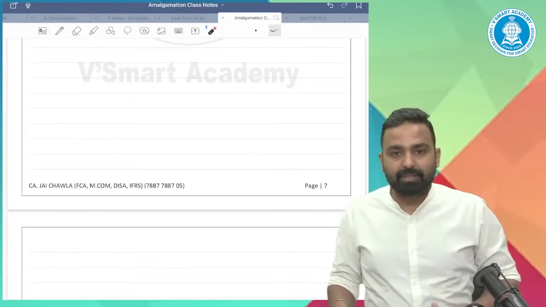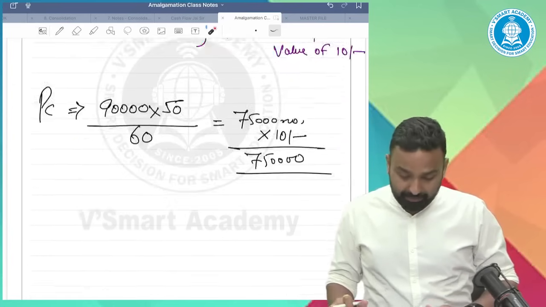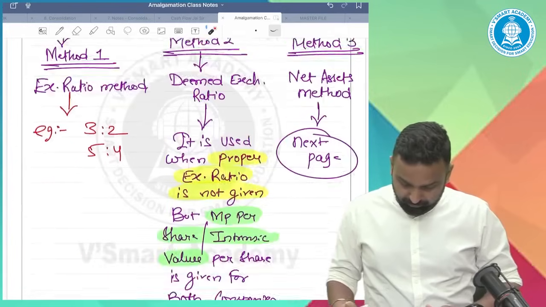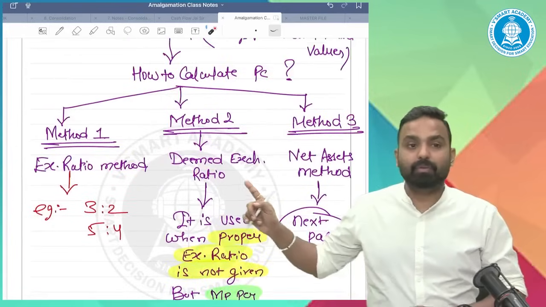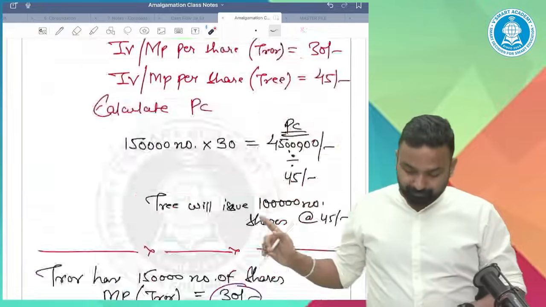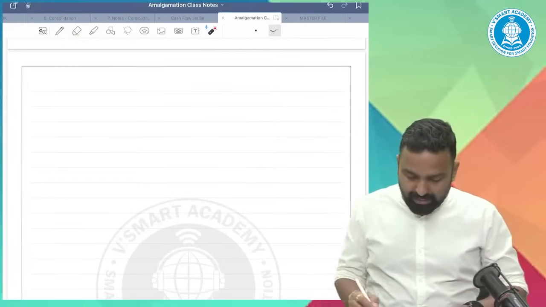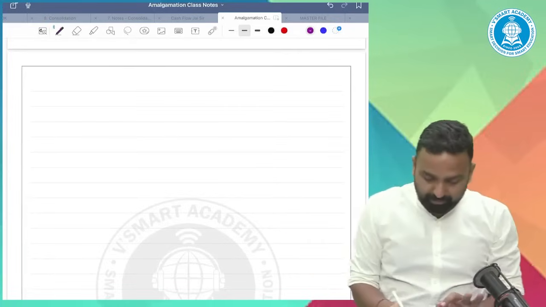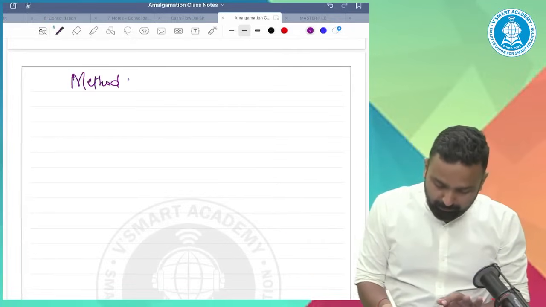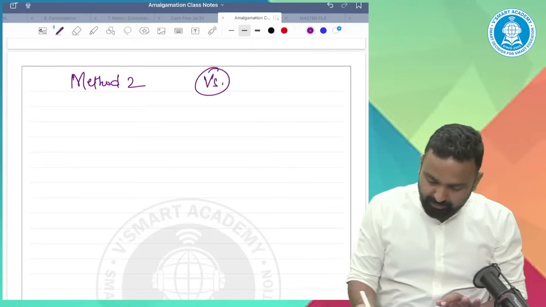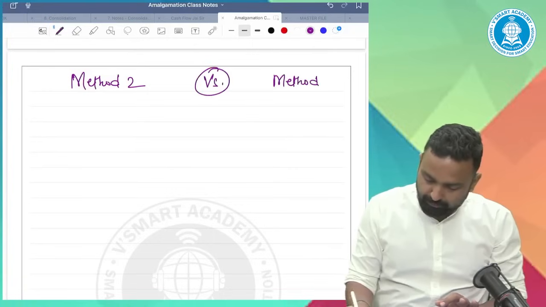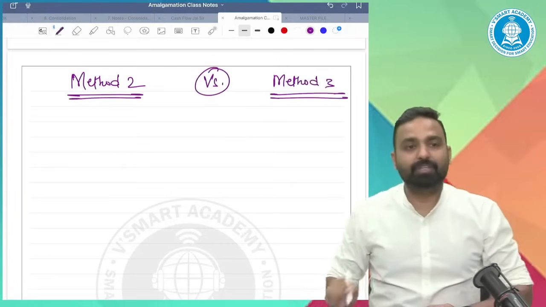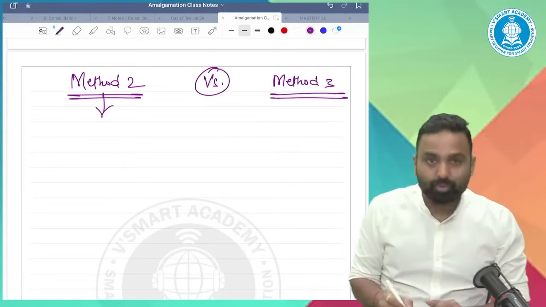Sir, once again, the calculation of intrinsic value under the second method. See, I'll tell you. What is the difference between method 2 versus method 3? Method 2 versus method 3.